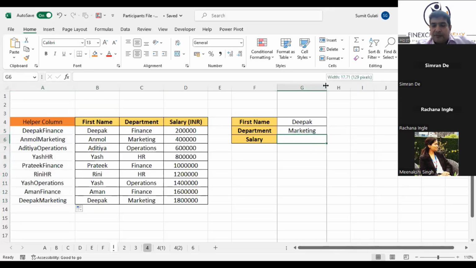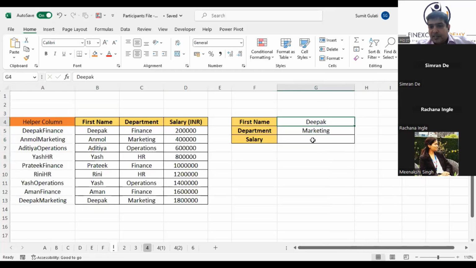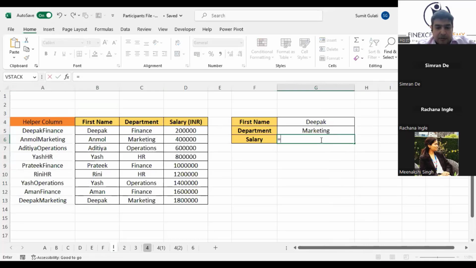Now I am going to write the formula. Just have a look at the formula. It will help me do this: when we select Deepak marketing, it will give me the answer. I say equal to VLOOKUP. Let us do it together. Type in equal to VLOOKUP. Bracket open.